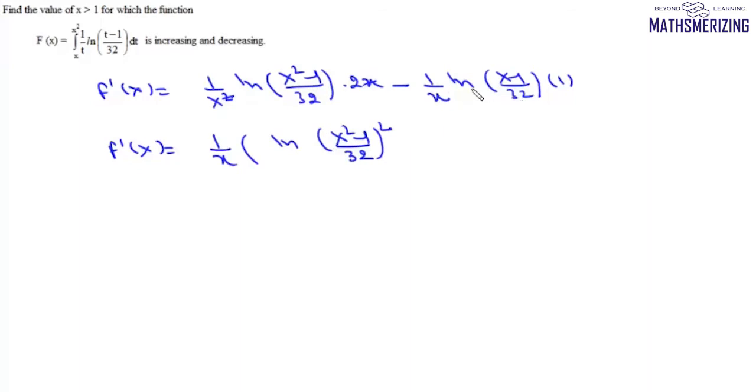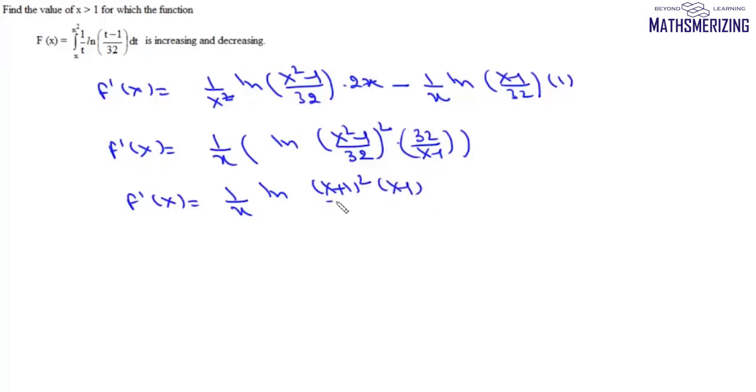Log m minus n is log m by n. So it'll be 32 by x minus 1. So we can write this f dash x as 1 by x and then log. Now this one will be x plus 1 square into x minus 1 square, and this x minus 1 will cancel once, so it will be x minus 1 upon